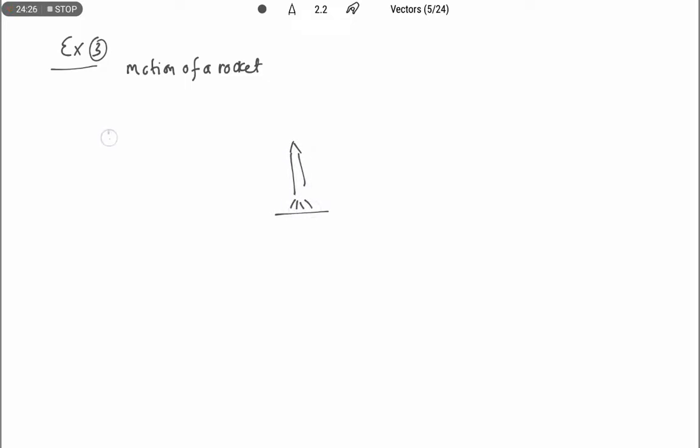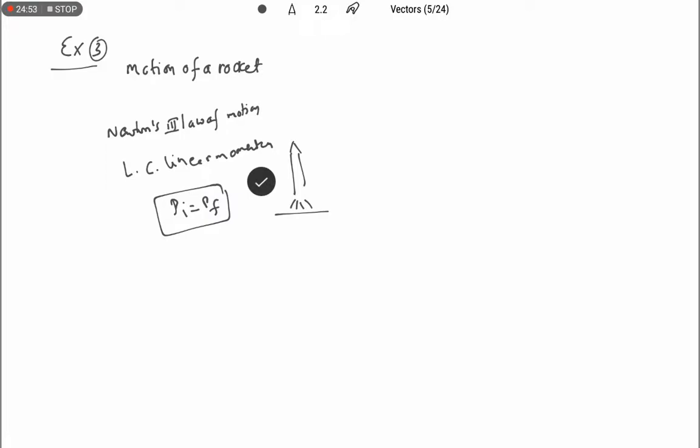One is Newton's third law of motion, and the second one is the law of conservation of linear momentum. You can write here also, initial momentum of the system is equal to final momentum.